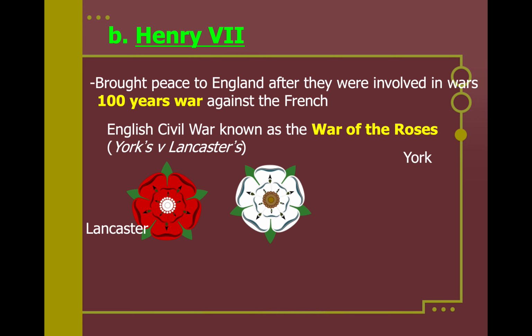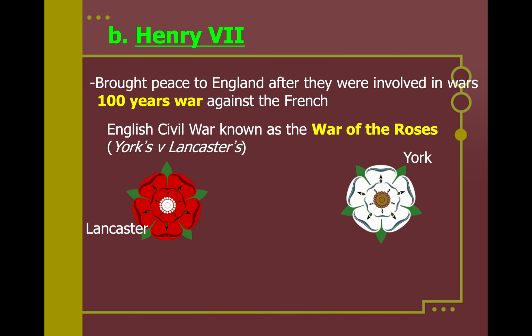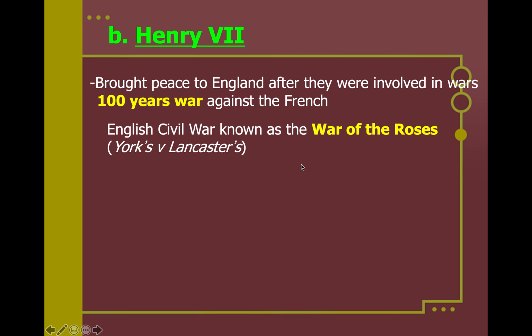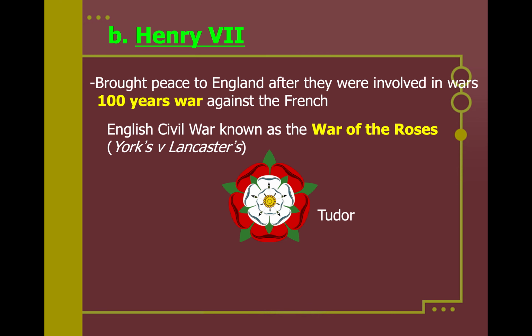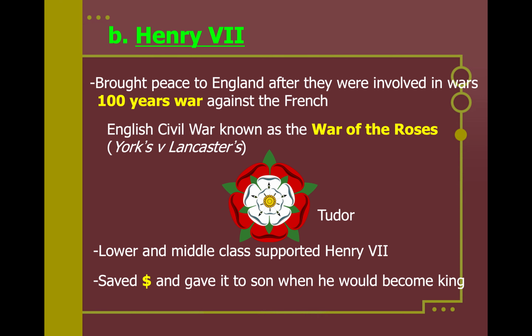So you have the rose of the Lancaster, the red flower, and the white flower. I guess it could be roses, I'm not too sure. They merge together to create the Tudors because he does marry a York. He was supported by the lower and middle classes. And he saved lots of money, and he's going to give it to his son, and his sons when they would become king.